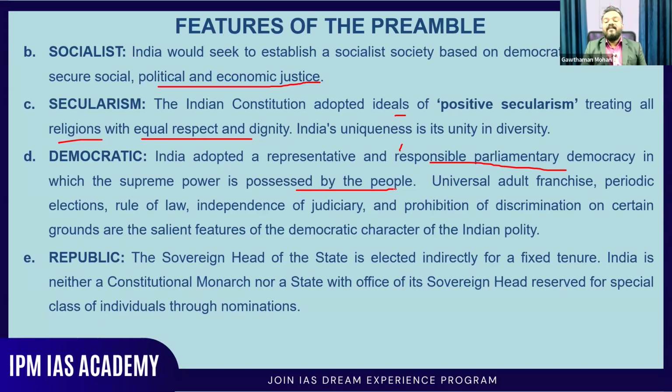Universal adult franchise, periodic elections, rule of law, independence of judiciary, and prohibition of discrimination on certain grounds are the salient features of the democratic character of Indian polity. Universal adult franchise means those who have attained the age of 18 will be able to vote in the elections. Then periodic elections are conducted every 5 years.